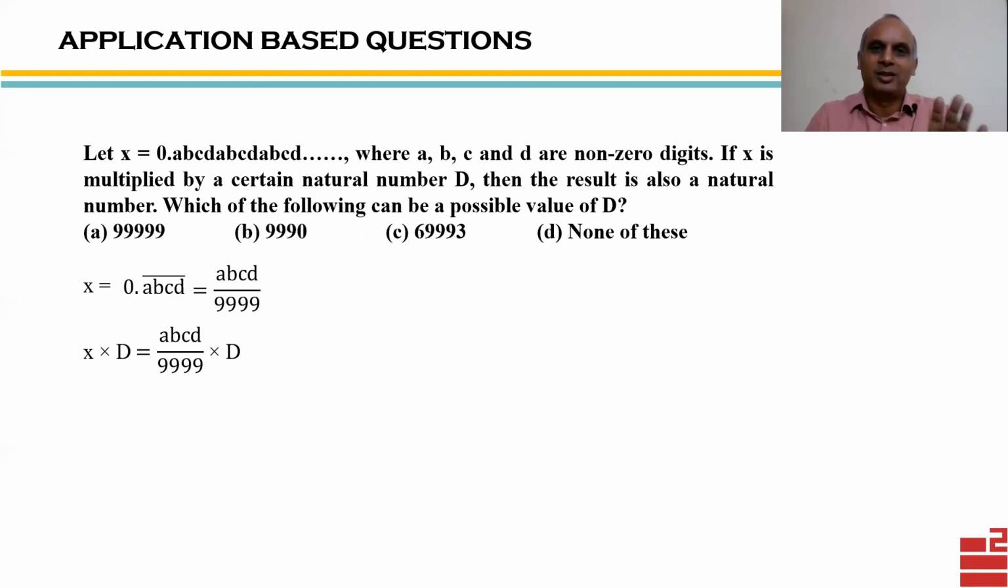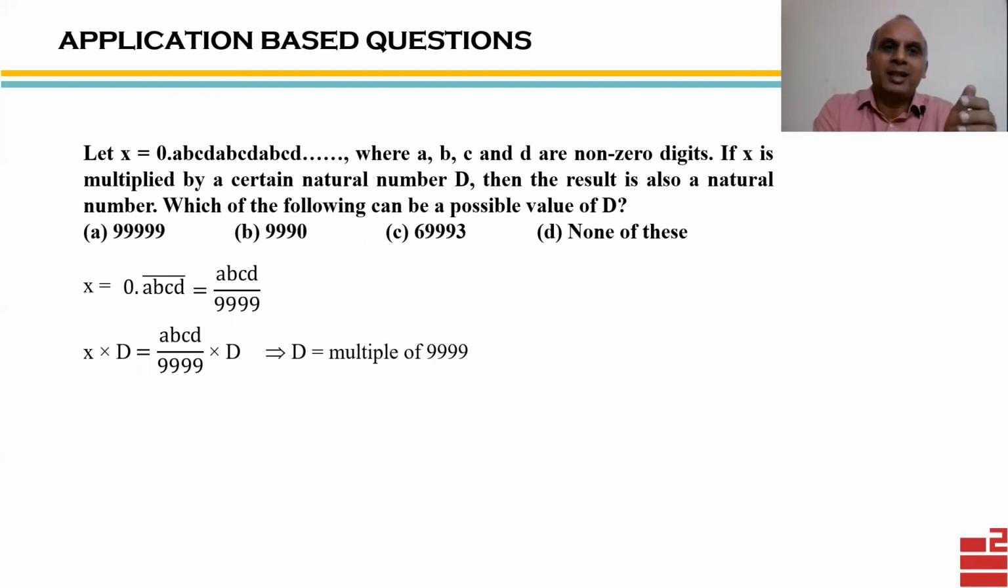But hold it. That is not the way. D need not be 9999. It is saying a possible value of D. So D could be 9999 or a multiple of 9999 also, because if D is that, the result is still a natural number. They have not said the smallest value of D. A possible value of D they are asking. So D will be a multiple of 4 times 9. And now if I see the options, 5 times 9, the first option, is definitely not a multiple of 9999. It is not the answer.